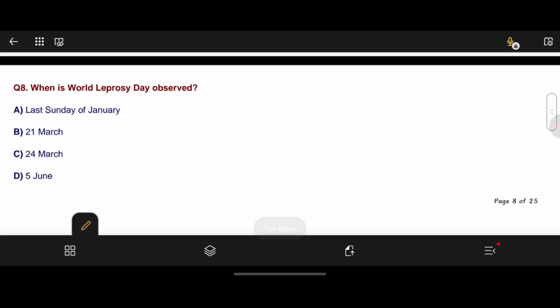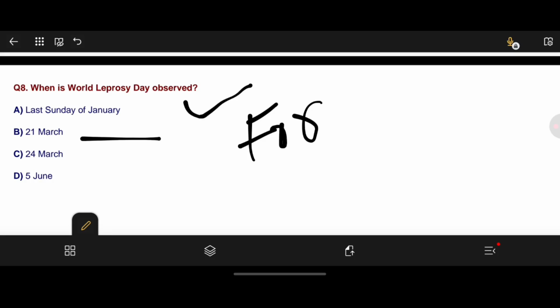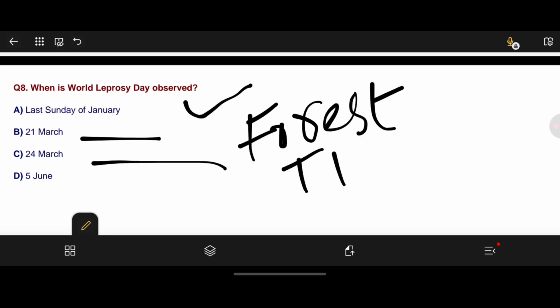Moving to question number 8. When is World Leprosy Day celebrated or observed? Here options are A. last Sunday of January, option B 21st March, option C 24th March, option D 5th June. Here option A is the correct answer, last Sunday of January. On 21st March we celebrate World Forest Day. 24th March TB. 5th June World Environment Day.